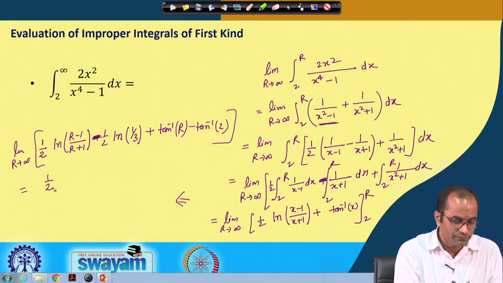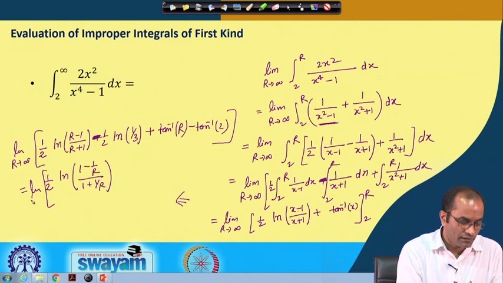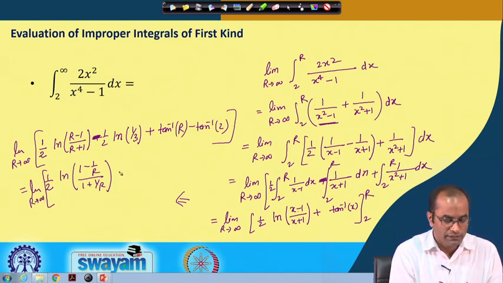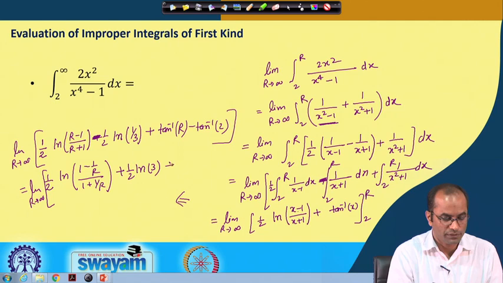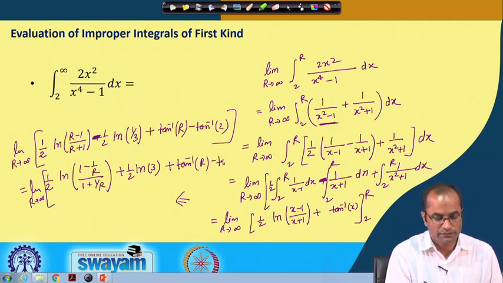So, 1 by 2, and this will be ln of (1 minus 1 over r) over (1 plus 1 over r), still with the limit r to infinity. Here we can write plus half ln 3, and then plus tan inverse r and minus tan inverse 2.